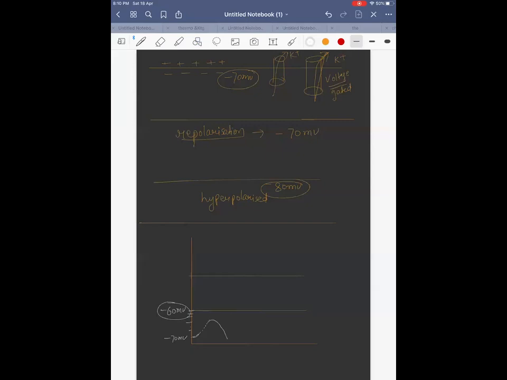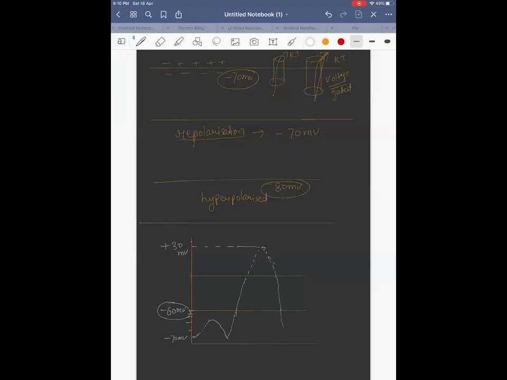It will come down again to resting. Let's say there was a stimulus which could reach here. So it will go up till where? It can go till plus 30 millivolt, right? Yes. Again, the potassium channel will open. What will happen? It will start coming towards negative.